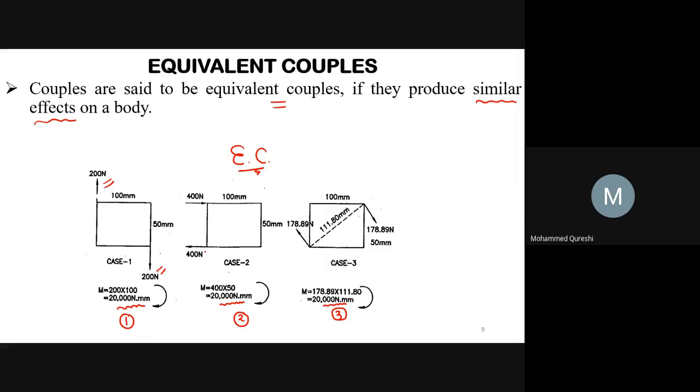Both form the couple and it produces a moment of 20,000 Newton-mm. And in this case also, 178.89 and 178.89 Newton. Both forces form the couple and produce a moment exactly equal to cases 1 and 2, that is 20,000 Newton-mm. Hence these three couples are called equivalent couples. They produce similar effects on a body.